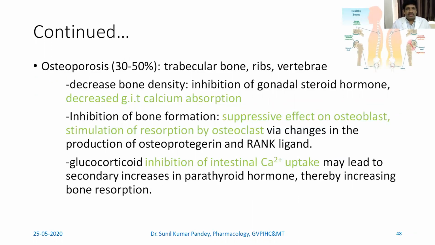In continuation with the adverse effects at supraphysiological dose, the next one, which is very important, is osteoporosis, and that is seen mostly at the trabecular bone, ribs, and vertebrae of about 30 to 50% of patients who take corticosteroid for a prolonged period. Then they may appear with osteoporosis, and the affected bones are mostly the trabecular bone, ribs, and vertebrae.